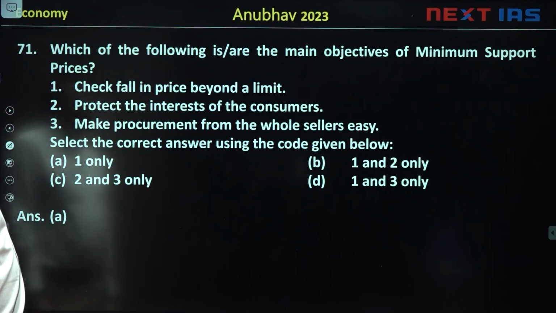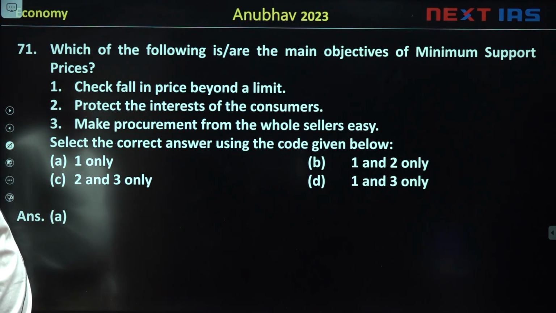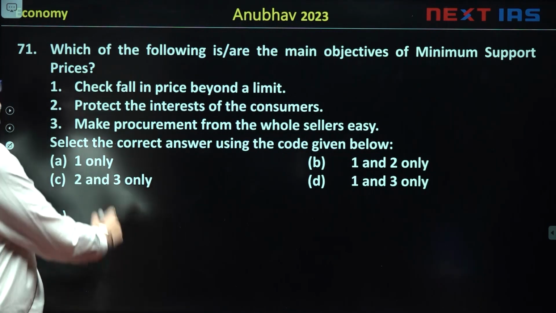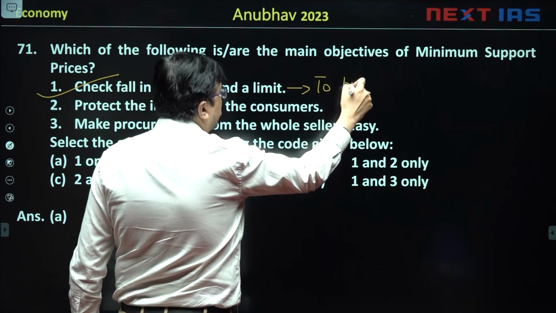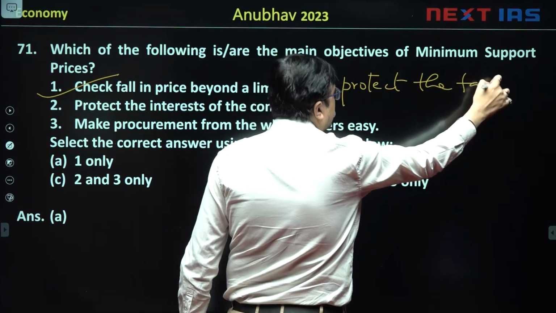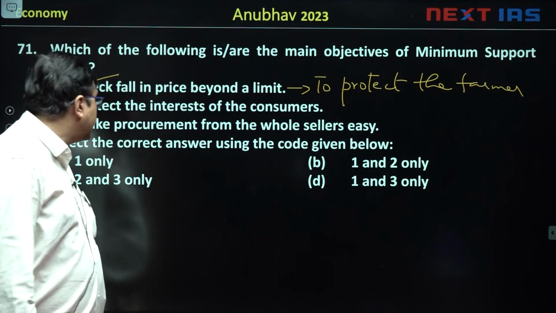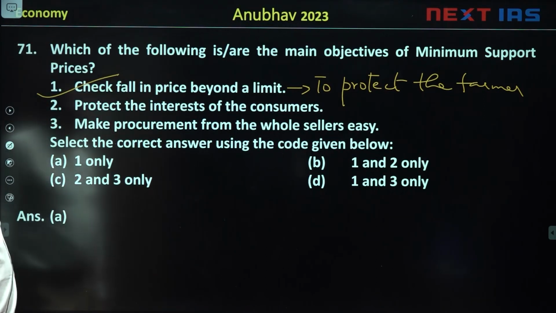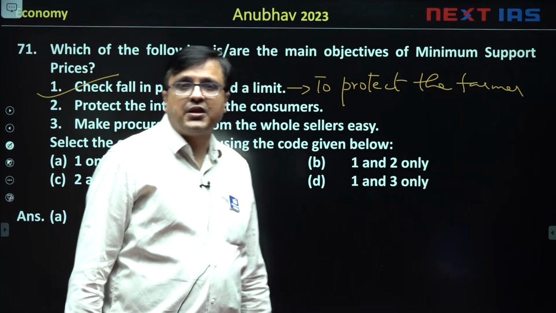The next question was question 71. Which of the following are main objectives of MSP? So one is to check the fall in price beyond a limit. True again, and this is to protect the farmer. Minimum support price का purpose होता है कि farmer को protect कर सके. So this is to protect the farmer. Second is protect the interest of the consumers.